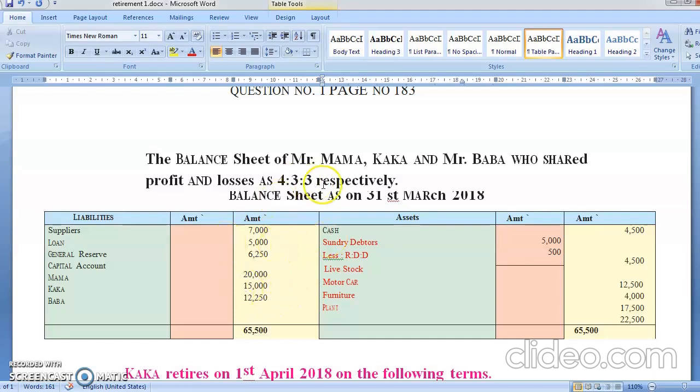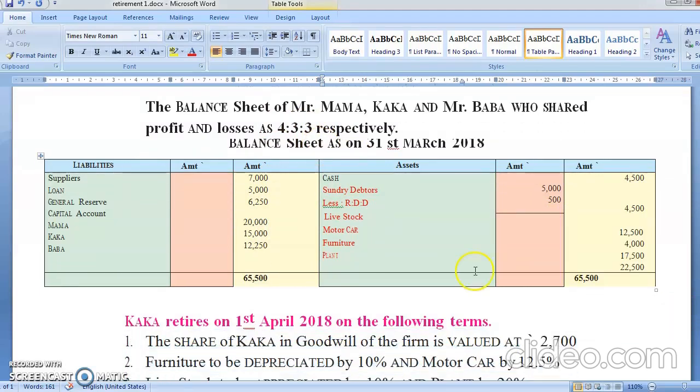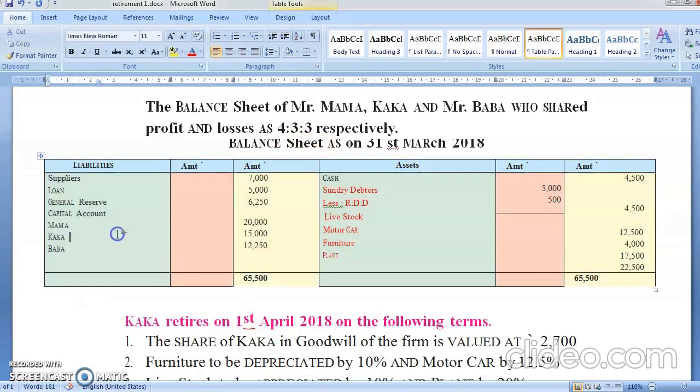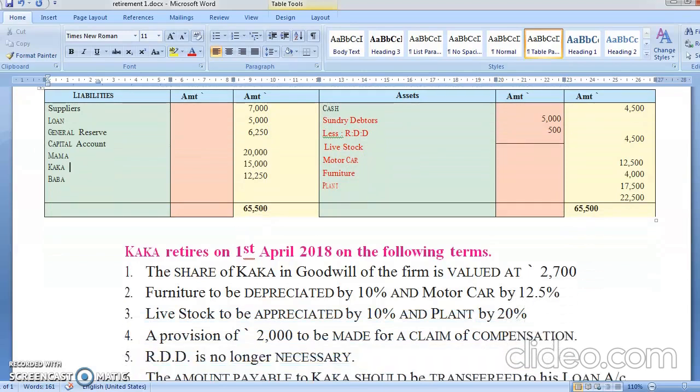Okay, now let's start with reading and understanding the problem, and then solve it. The balance sheet of Mama, Kaka and Baba, who share profit and loss in the ratio of 4:3:3 respectively, as on 31st March 2018 was as follows: supplier, which means a creditor, loan, general reserve, capital account; cash in hand, debtors less RDD, livestock, motor car, furniture, plant. Now all this is red. I think you know it very well. Red means there is an adjustment inside it.